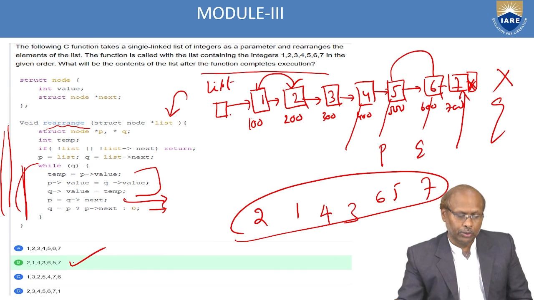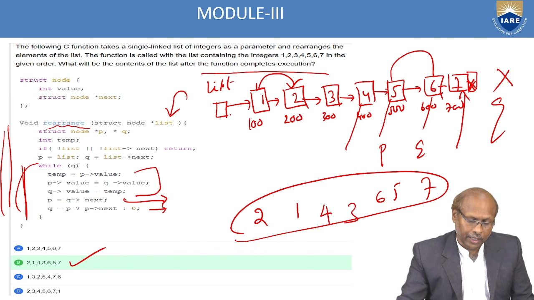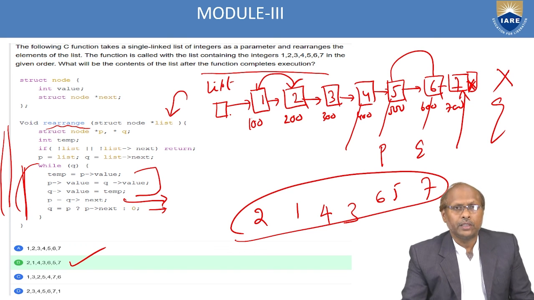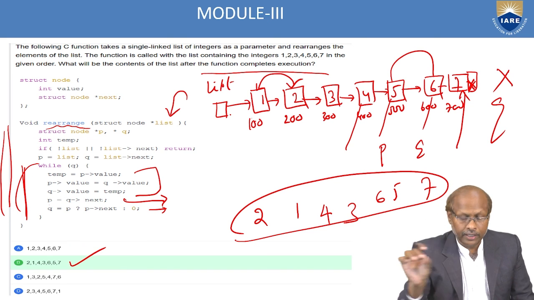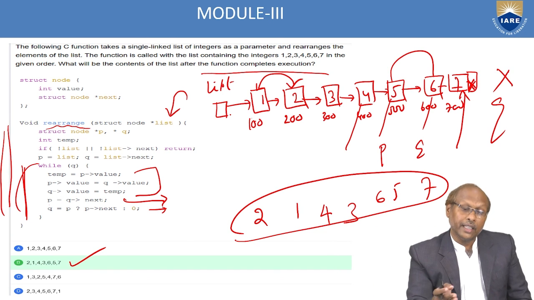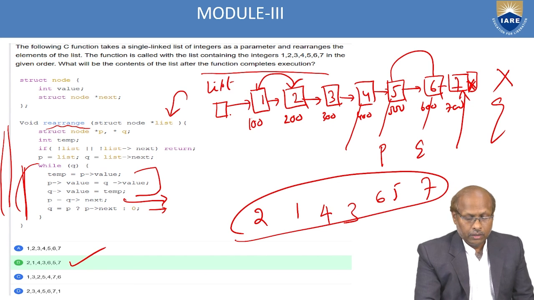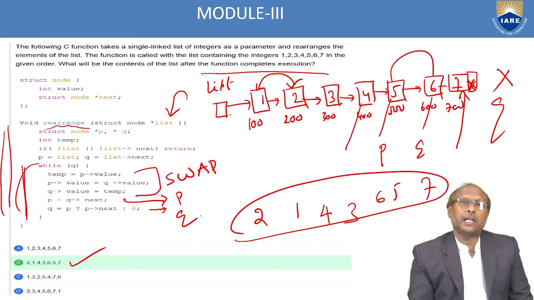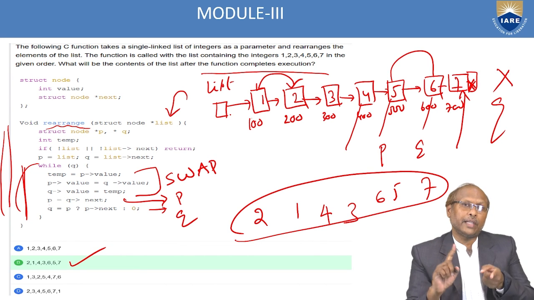So most of the time they will ask this question. They will give a value and ask what is the output of the given program. So you have to first draw a list. After drawing the list, means the set of nodes, then you have to solve one by one. Out of these 5, 3 are for swapping, and the last 2 are changing the position of pointers P and Q. Because with the help of P and Q, you are able to retrieve the data as well as swap the data.